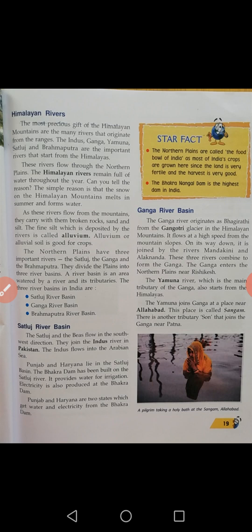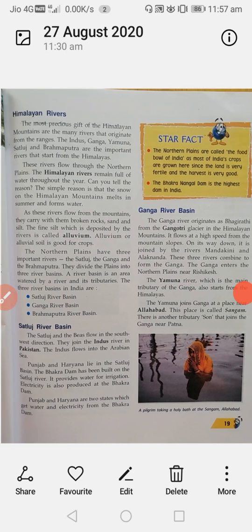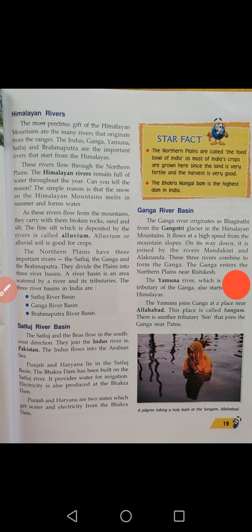Not only rivers produce a river basin, the tributaries also do. Tributaries and river together make a river basin.